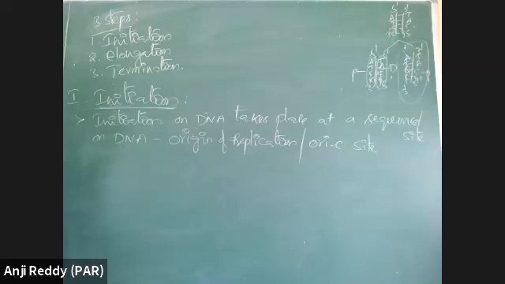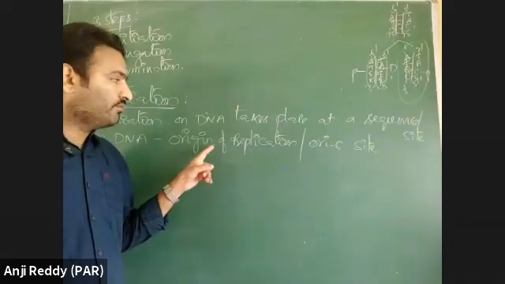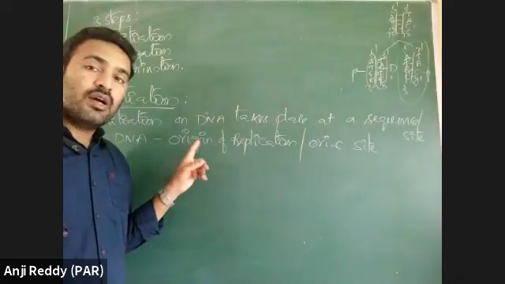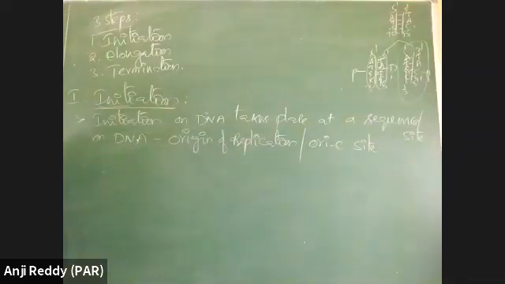In a double-stranded DNA molecule, to begin the process of DNA replication, there is a particular sequence of nucleotides. Where DNA replication begins in the DNA is at the origin of replication or Ori site.